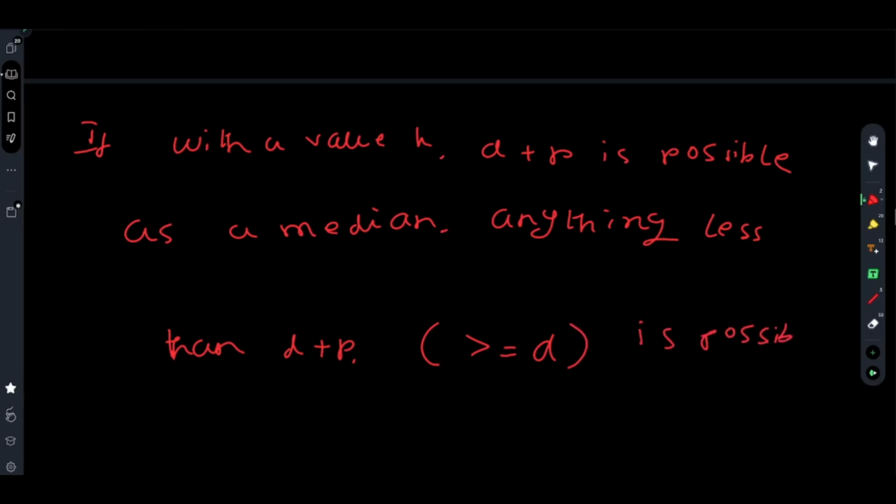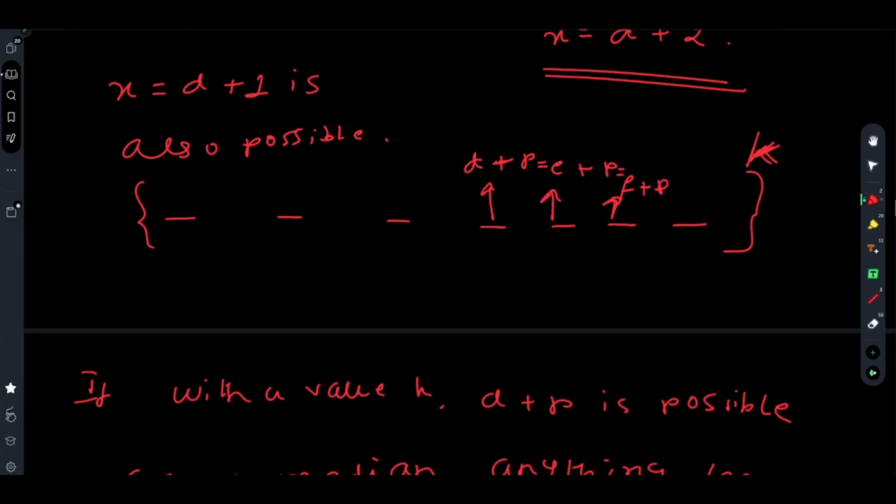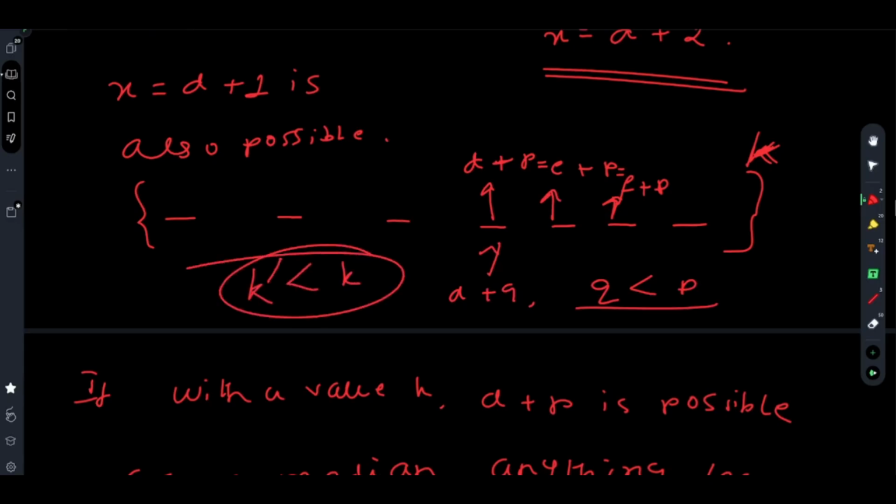Why? Very simple, because you have to make at most k increments. You make d plus q increments, where q is less than p. So you have made fewer than k increments, and that is definitely possible as per the question.